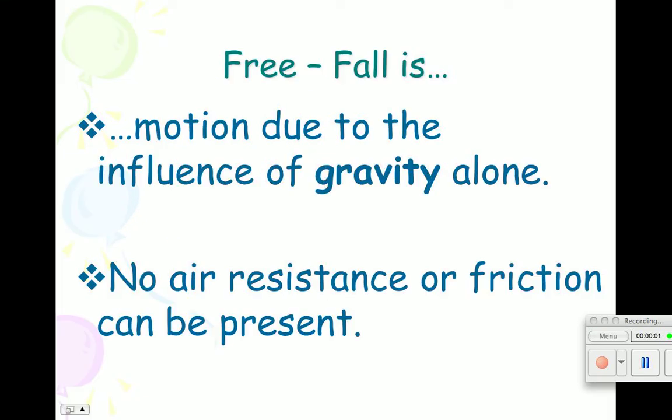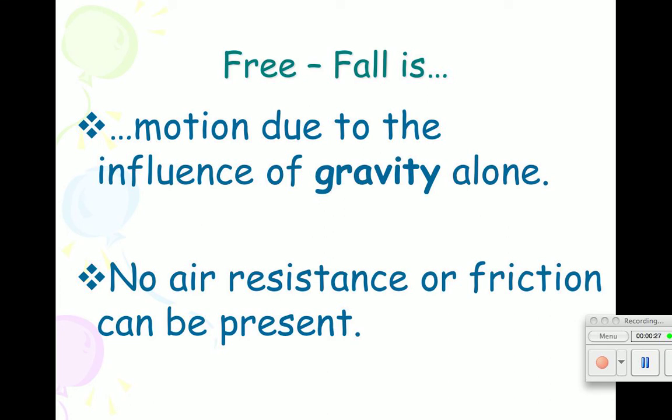Okay, our section of notes today is about freefall. Freefall is a special type of motion, the motion of an object that's falling freely and landing and hitting the earth. The reason why we have freefall is because of gravity. Gravity is pulling on an object. So the definition of freefall is that it's motion due to the influence of gravity only.